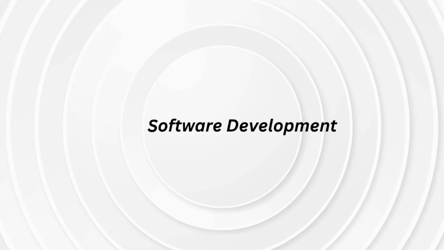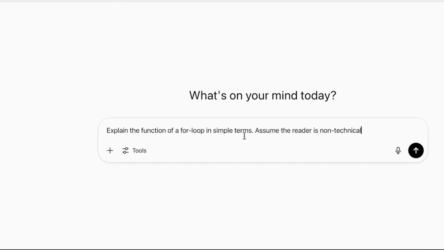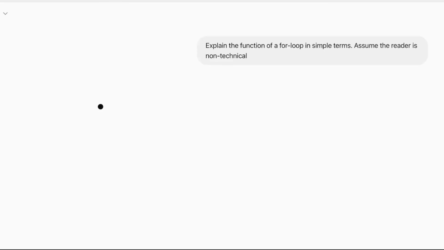In software development, this is the prompt. Explain the function of a for loop in simple terms. Assume the reader is non-technical.